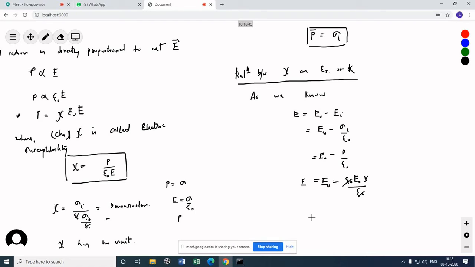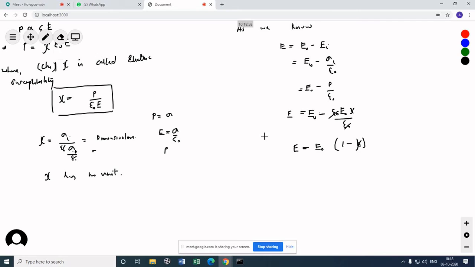Can I take E naught common out from here? And I get here 1 minus chi. Then E by E naught is equal to 1 minus 1 by chi. But E by E naught is what? E naught by E is your dielectric constant. Correct? So where did I do the mistake?